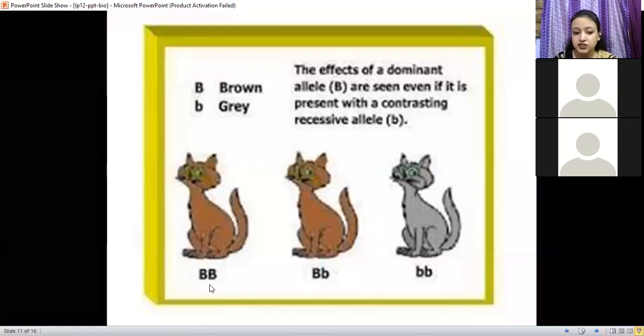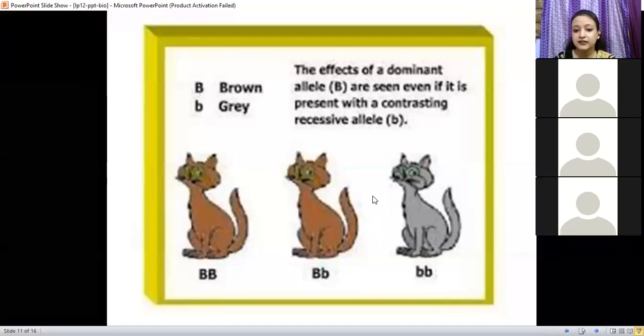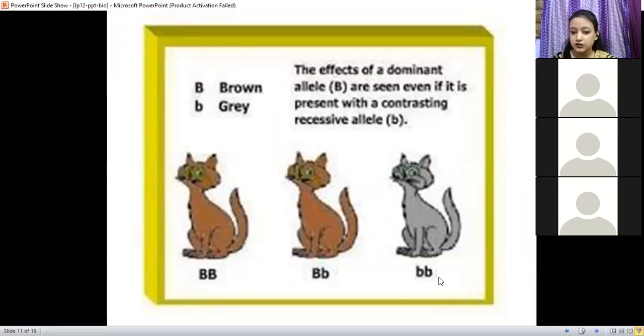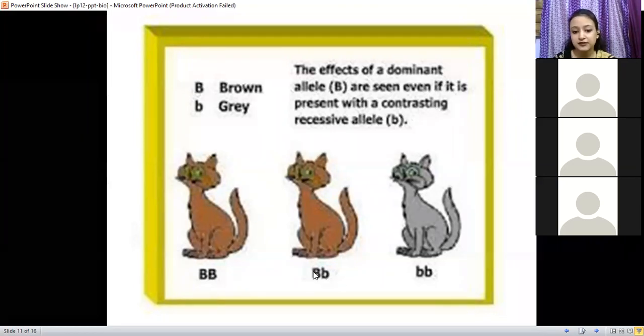And over here, which type of allele is this? The first one, homozygous. Yes, and this one? Heterozygous. Ma'am, this one also homozygous. Yes, both are small b. Both are identical, so this will also be homozygous. And this one is heterozygous. The organism is heterozygous. It has different alleles.